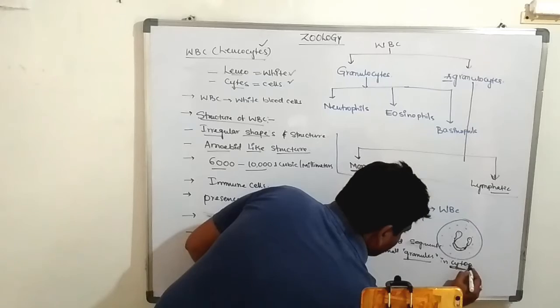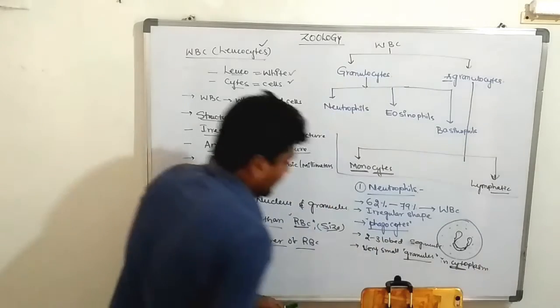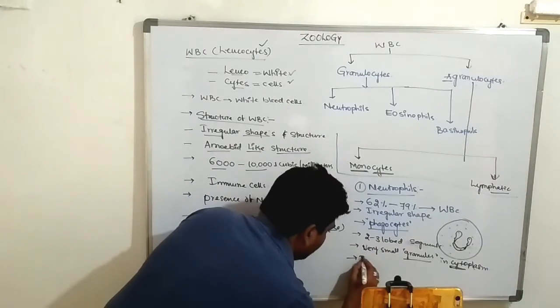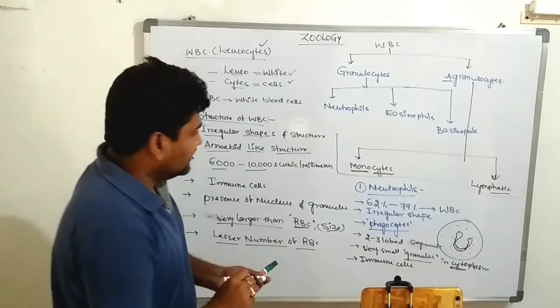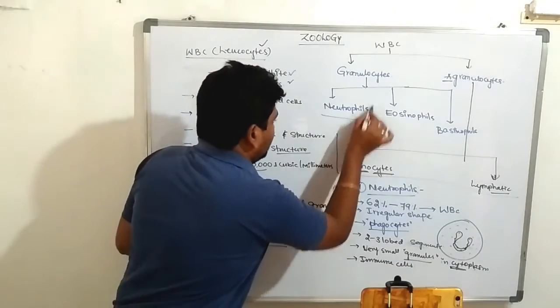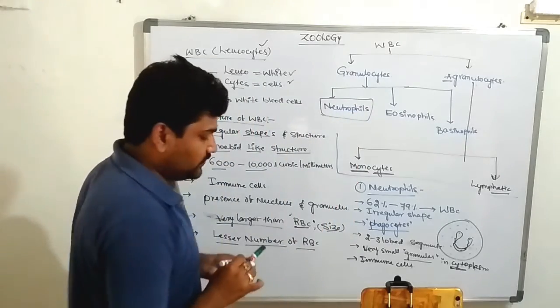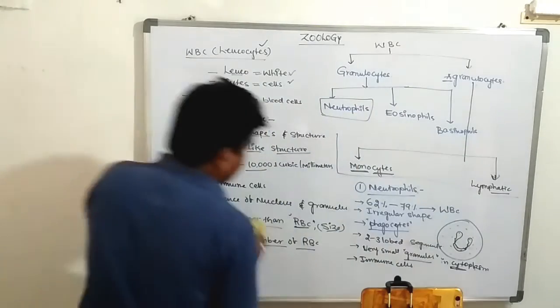Are you clear? It acts like an immune cell. Yes, this is known as a neutrophil. Next one, eosinophils.